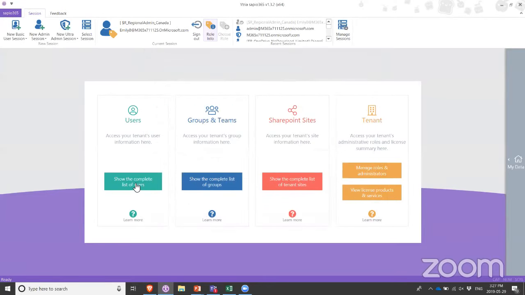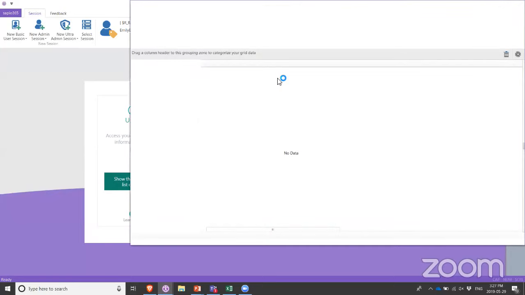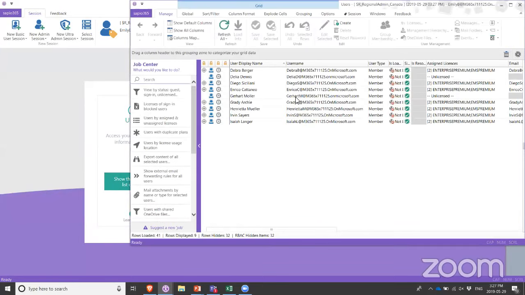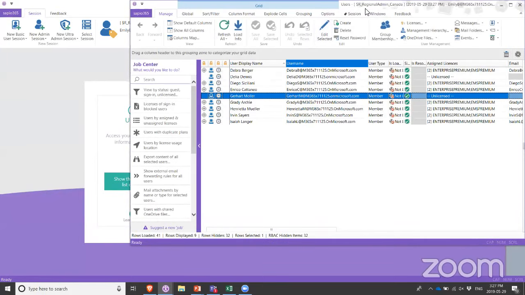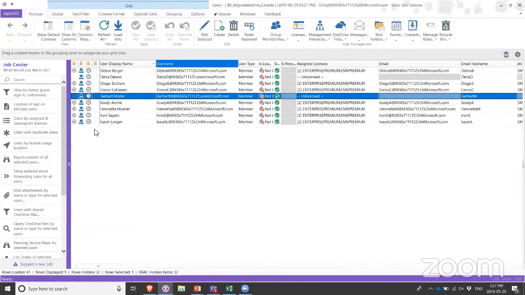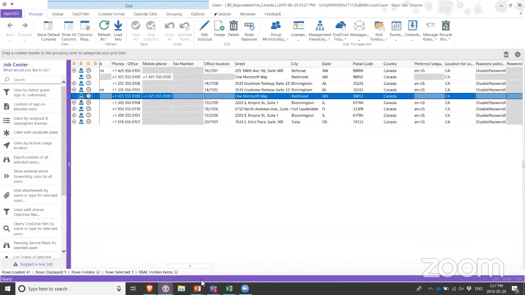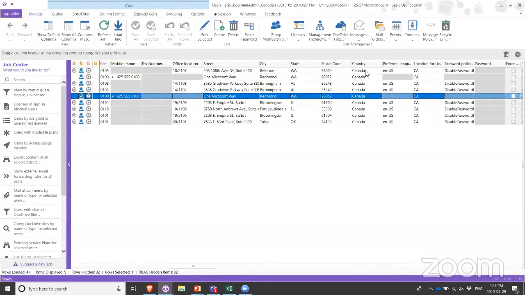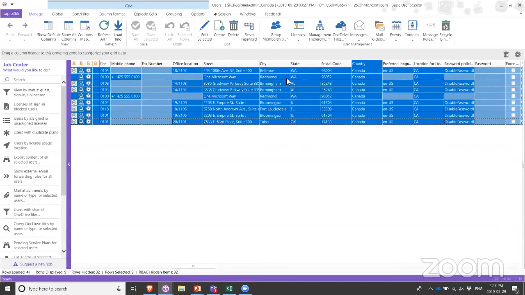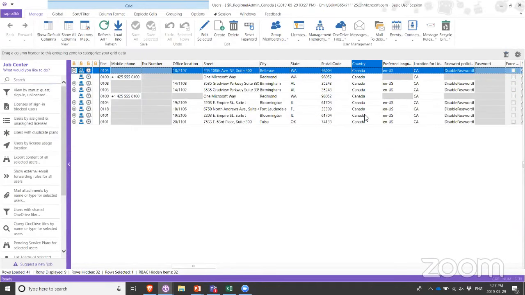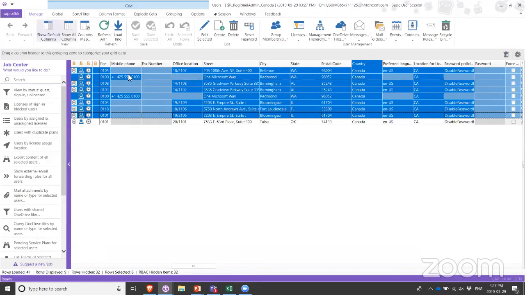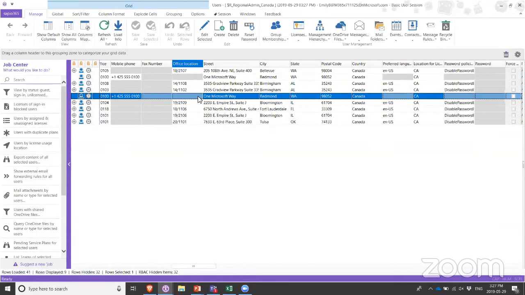And when I pull up my users, we'll see that the set of users that will appear actually are only the users that are located in Canada. So as opposed to looking at everybody in the tenant, we can only work with our Canadian users. You can see that the addresses are kind of bogus here, but the country is Canada, and that was the idea to set up.